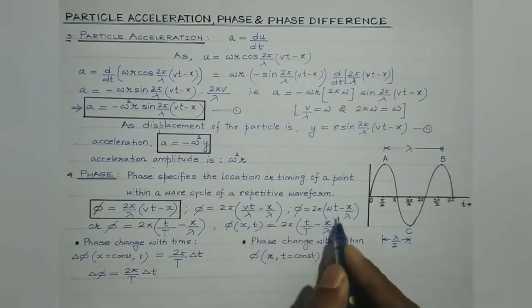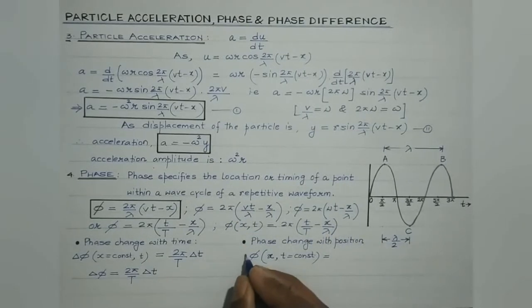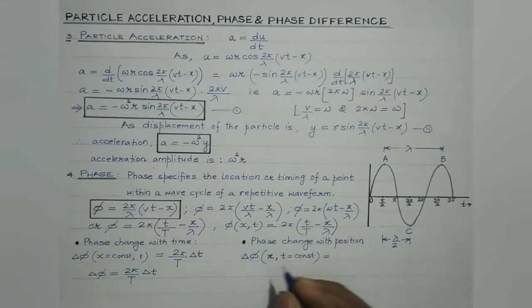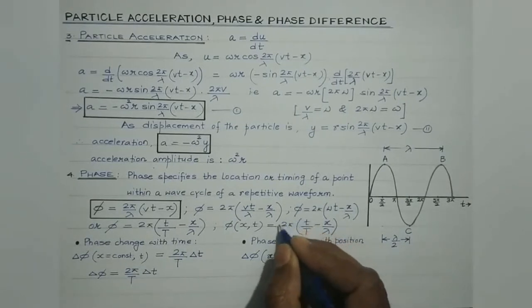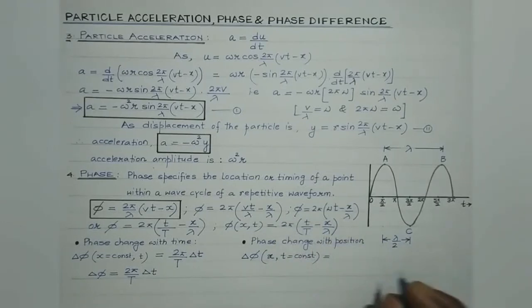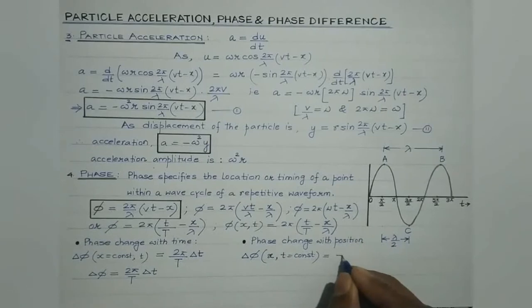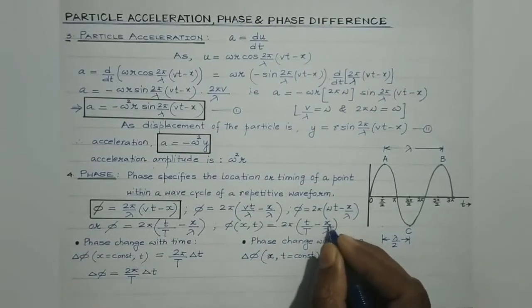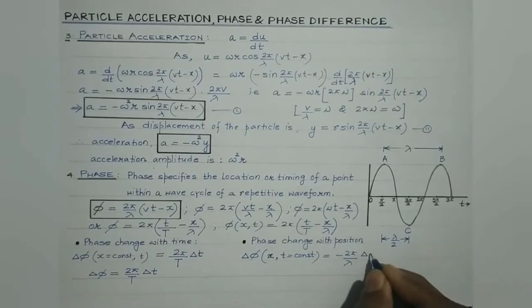So again, differentiating this equation, we get del phi with respect to x. t being constant, this entire term is constant, it will become 0. So on differentiating, we'll get minus 2 pi by lambda, and differentiation of x would be del x, right?